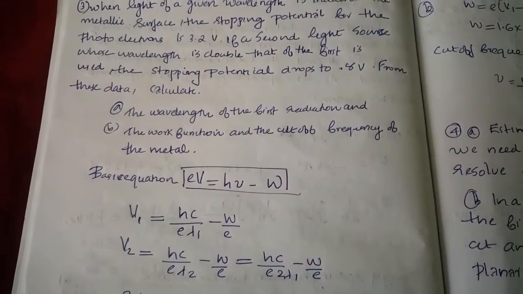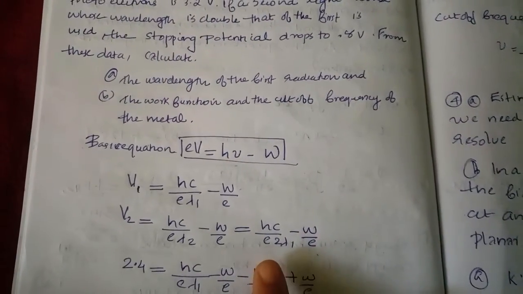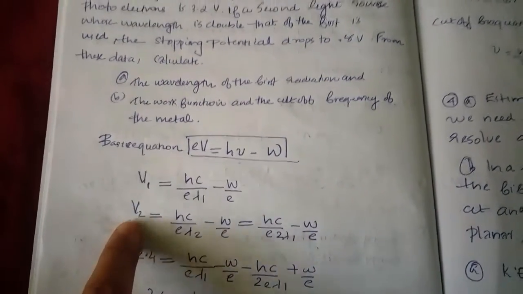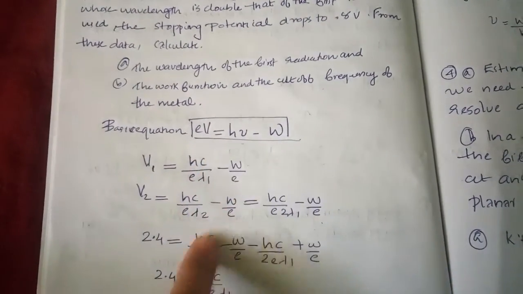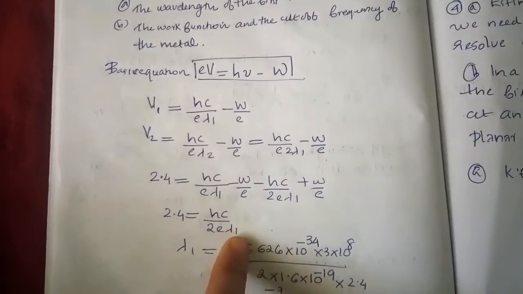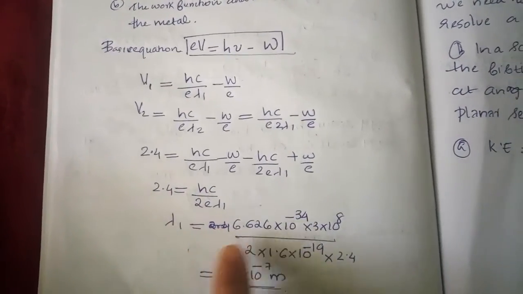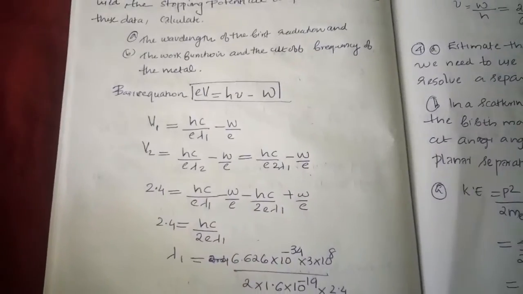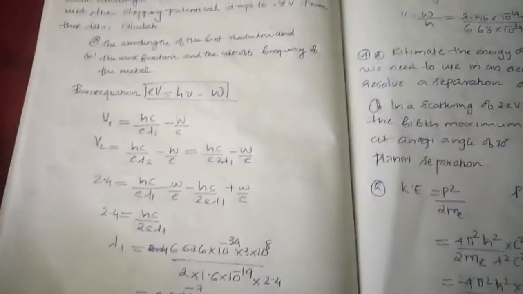But in the question they told that the second photon has a wavelength twice that of the first, that is 2 lambda 1. From that, V1 minus V2, that is 3.2 minus 0.8, 2.4, is equal to... we get the equation from these equations, by cancelling the equal terms, we get hc by 2e lambda 1. Substituting hc and 2e lambda 1, we get from that equation 2.6 into 10 raised to minus 7 meter.